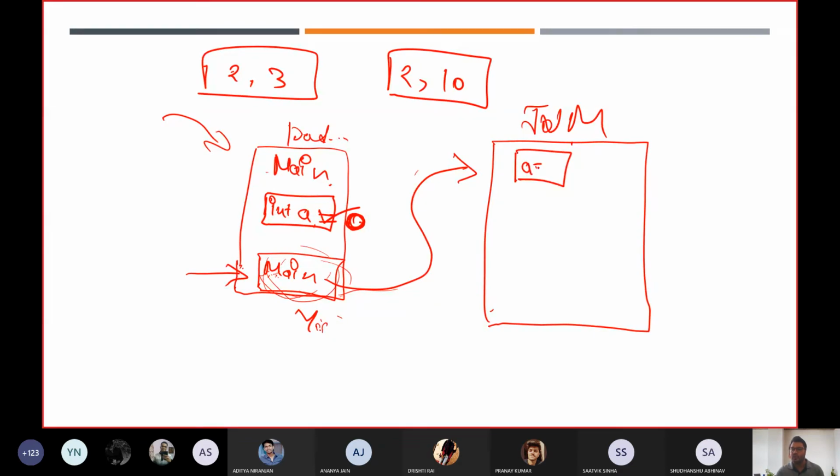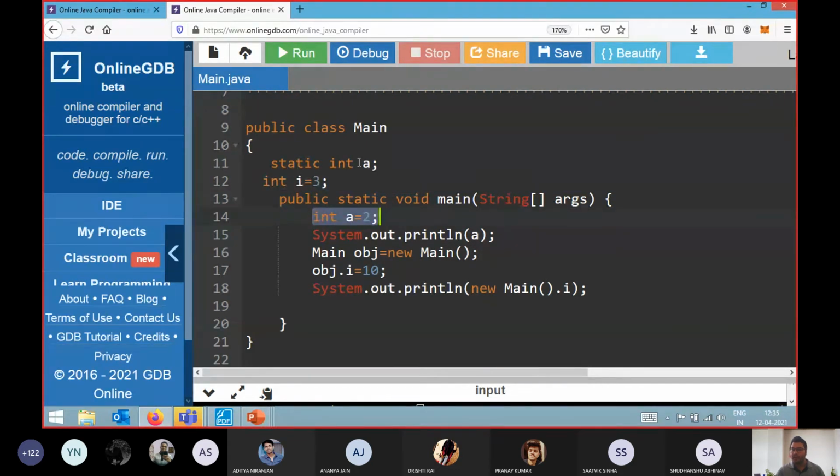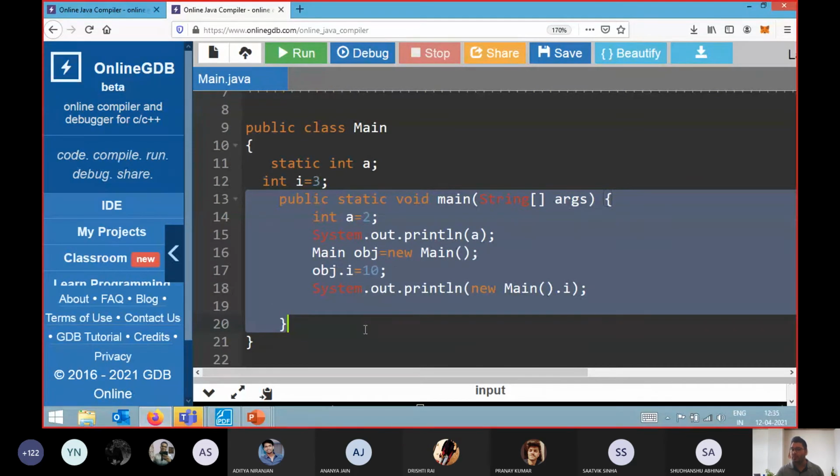variable a equals 2. Now always remember this a and this a are both different. This a is basically our static variable, and its scope is the entire class life, and this is known as a local variable. I have created the local variable over here. Even though both of them have the same name, we will have a different copy for that, and the scope of this local variable a is limited only to this public static void main method.